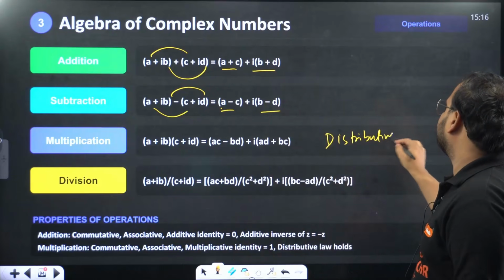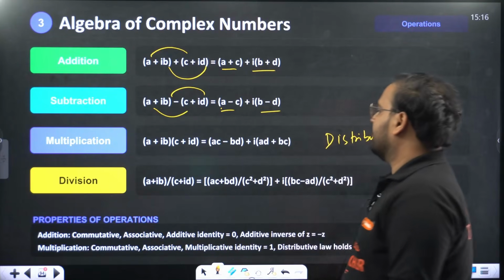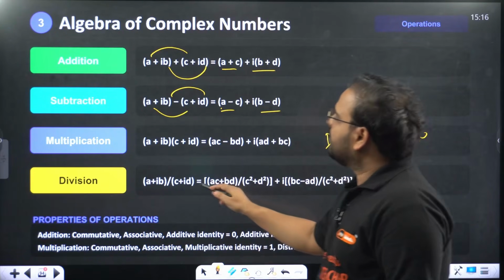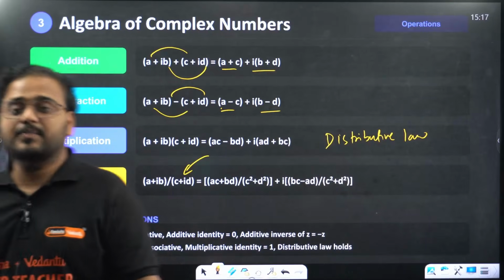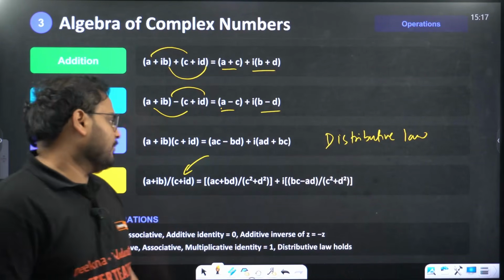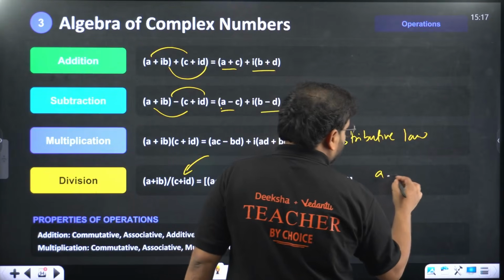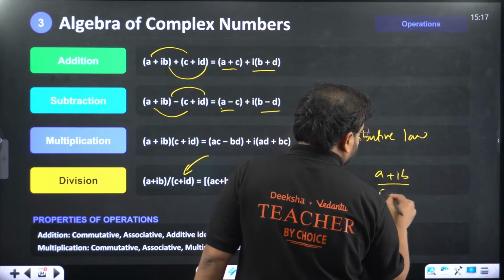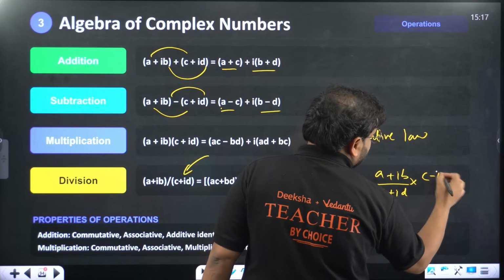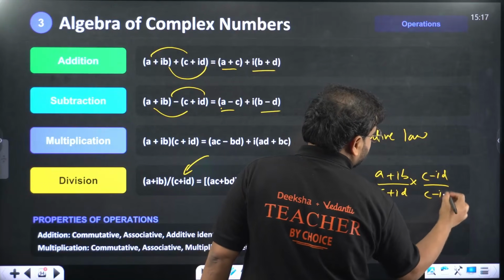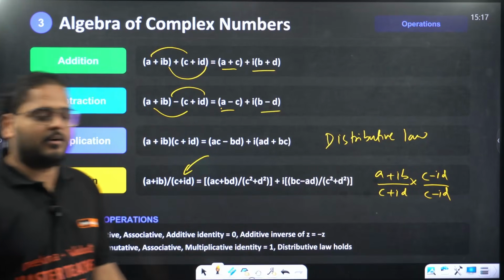Distributive law. A with the whole thing, IB with the whole thing. In the case of division, what do you have to do? Basically, multiply with the conjugate of C plus ID. If you have A plus IB upon C plus ID, you have to multiply with C minus ID on both numerator and denominator, so basically the conjugate of your denominator complex number.